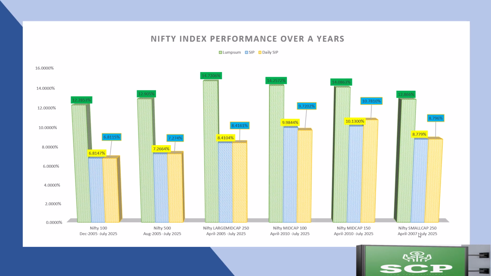And the last one is Nifty Small Cap 250. The data is from April 2007 to July 2025, and it has generated 12.87% returns for one-time investment, monthly SIP of 8.779% and daily SIP of 8.79%. So if you have invested 1 lakh in April 2007, then it would be 9 lakh 10,441 rupees, and monthly SIP of 5,000 would have fetched 50 lakhs 85,000, and daily SIP of 100 rupees would have fetched 31 lakhs 18,000.